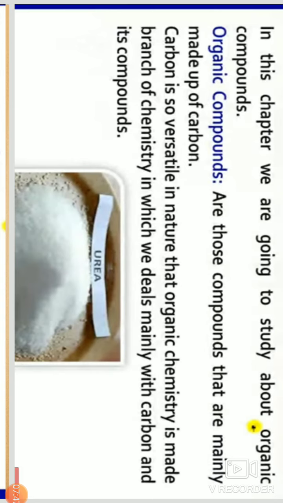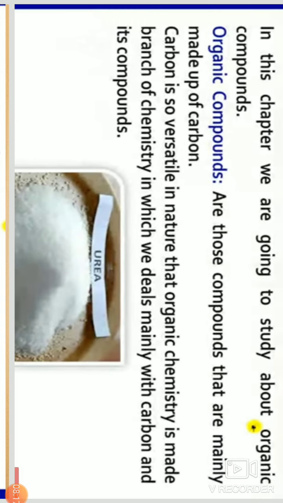The scientist who first made urea in the lab was Friedrich Wöhler. He prepared urea in the lab accidentally. He was doing one experiment, and that experiment was busted.